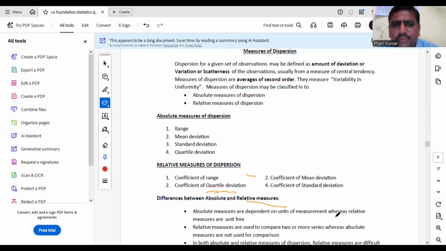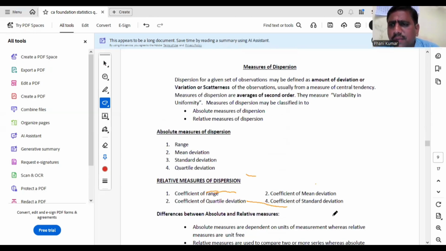Next, dispersion. What is meant by dispersion? Dispersion means, for a given set of observations, the amount of deviation or amount of variation or scatteredness, deviation, variation, volatility, all these mean dispersion. That means we already computed central tendency, the average value. Now we are measuring the deviation of each value from the central tendency value, that is known as dispersion. So dispersion is known as averages of second order.